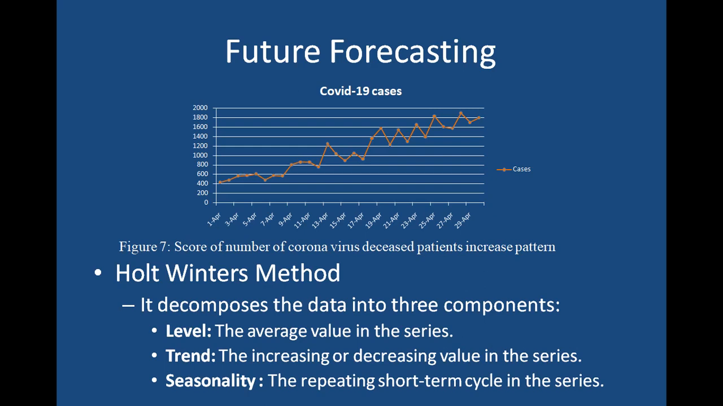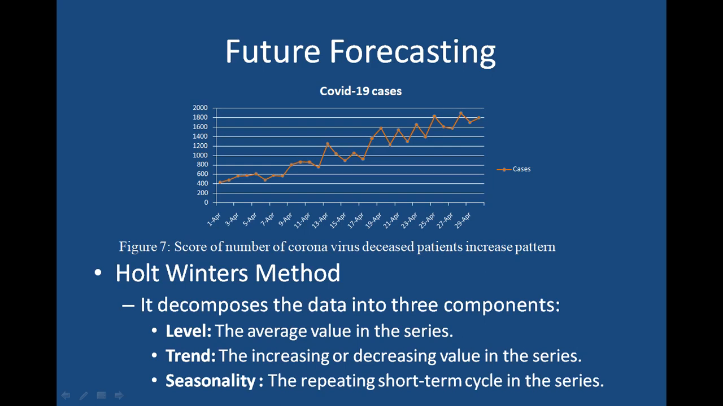Next and last part of this study was forecasting the future trend in the increment in the number of patients deceased by the coronavirus. For that purpose, I use the Holt-Winters method. It decomposes the data into three components. One is the level, that is the average value in the series. The next one is the trend, the increasing or decreasing pattern in the series, and the seasonality, representing the short-term cycle that is present.